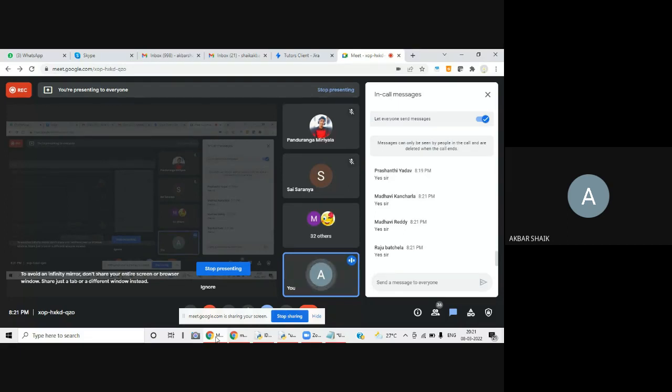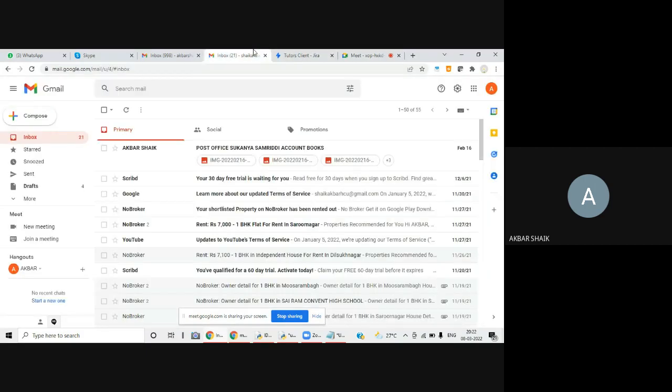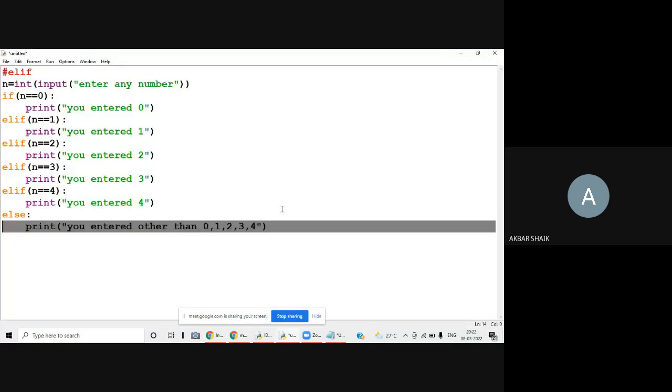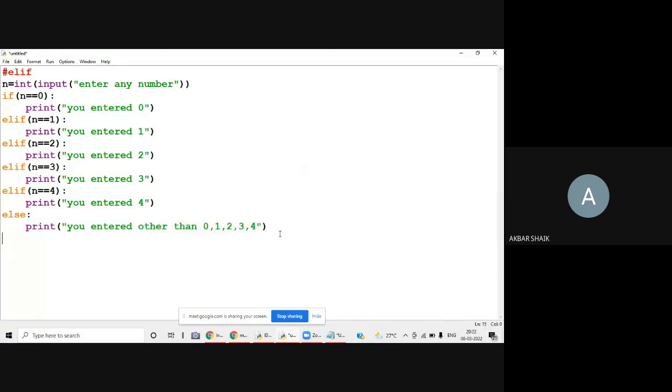What is the title or the objective? The objective is very simple here. Whatever you enter, we give the same number back, to check many conditions. But what is the application? Think of customer care.